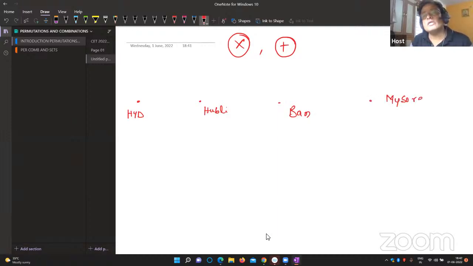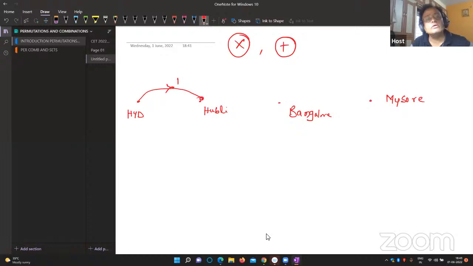Your total work is traveling from Hyderabad to Mysore. To reach Mysore, there is no other option. You have to go first to Hubli. From Hubli, it is Bangalore. From Bangalore to Mysore.